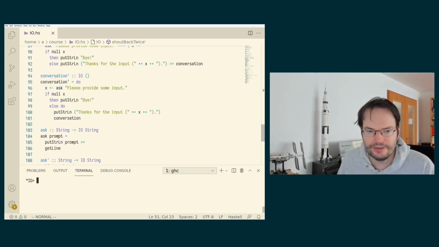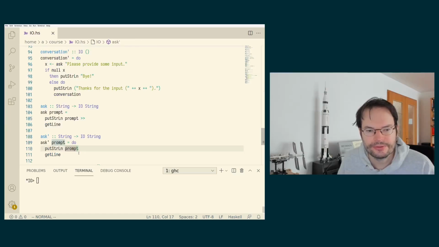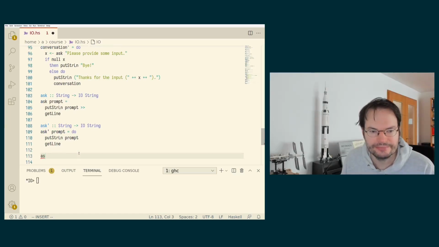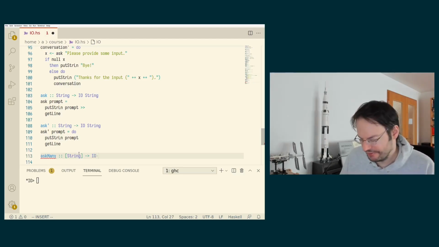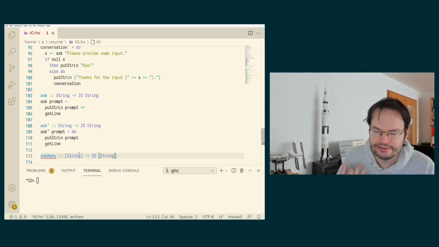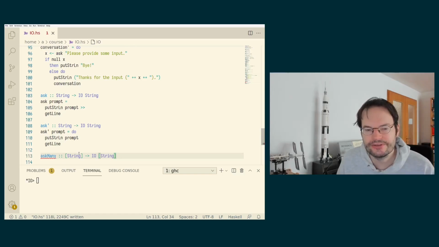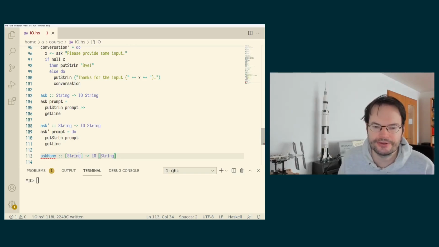So we had abstracted from this ask function that asks a single question, but what I essentially want to do now is write a function, askMany, that takes a list of questions, asks all of these questions and no more, and then creates an I/O action that ultimately gives us a list of strings as results again, but these strings should be the answers to the questions, basically the inputs that the user has given as a response to these questions.